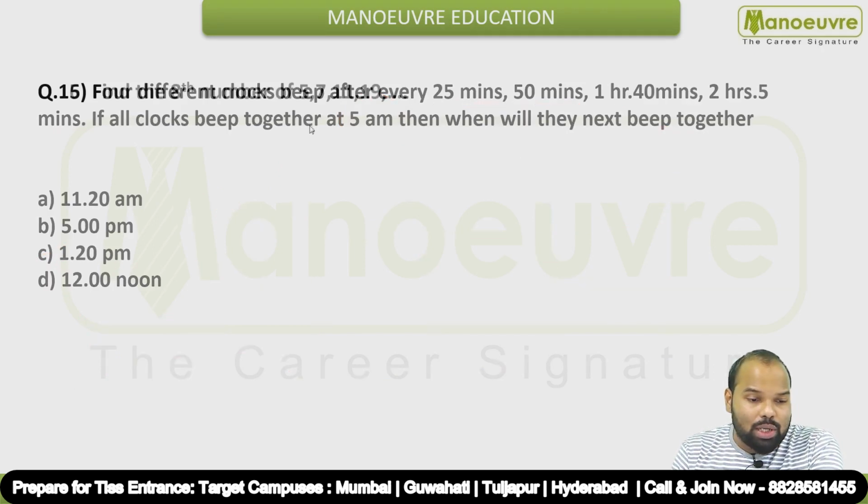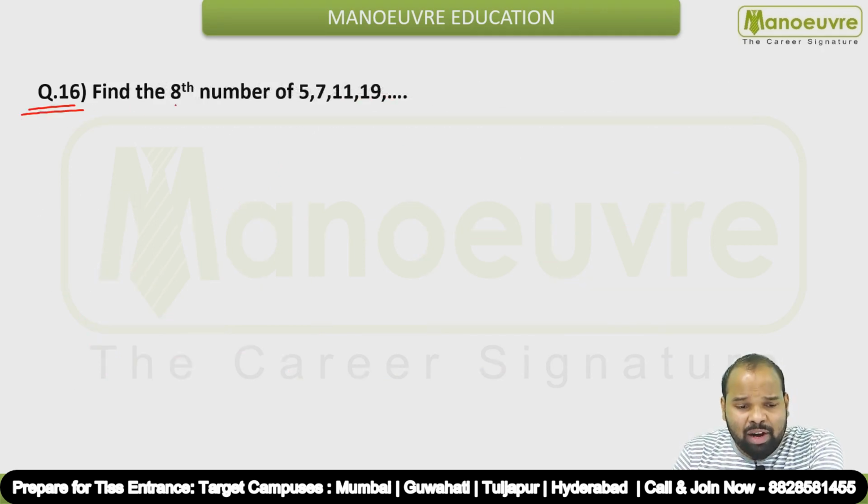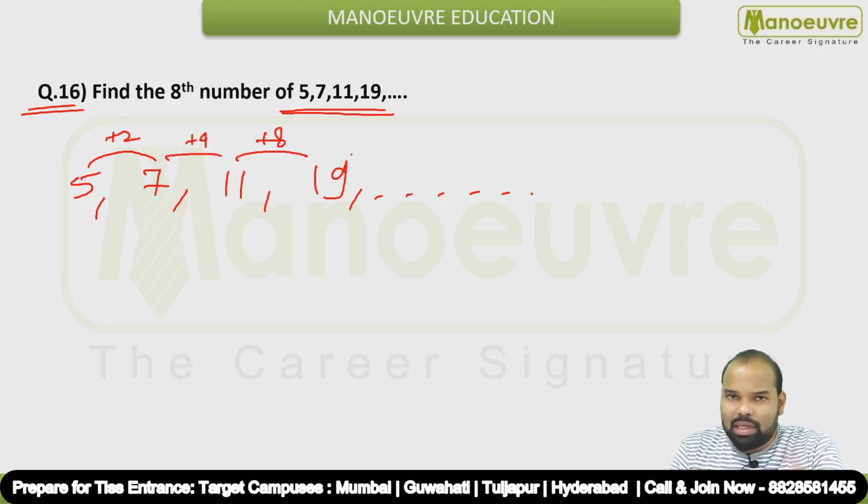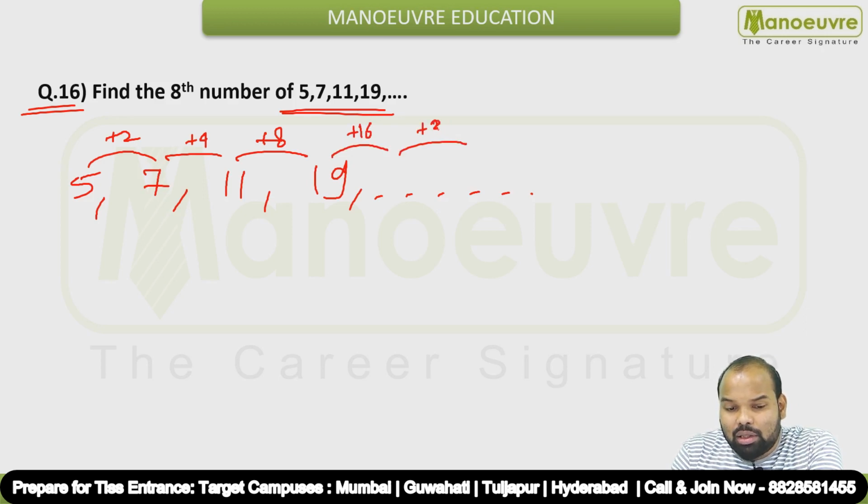All right, so let's see the question number 16 now. Find the 8th number of 5, 7, 11, 19. Okay, so we have to find the 8th number in this sequence. So 5, 7, 11, 19, this is a question of number series, right? So what is the difference over here? The difference here is 2, then over here it is 4, over here it is 8. So in this way you can find out the 8th number as well. So the next difference should be 16, the next difference should be 32, and after that the next difference should be 64, and the next number should be what?